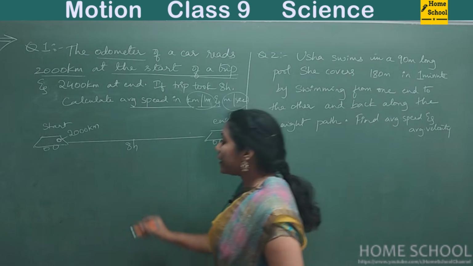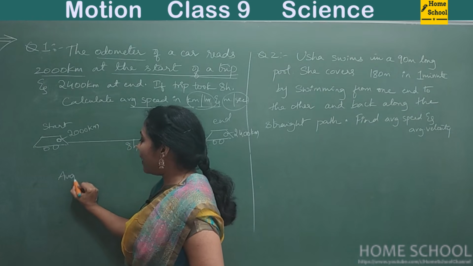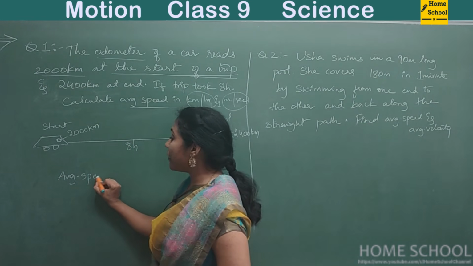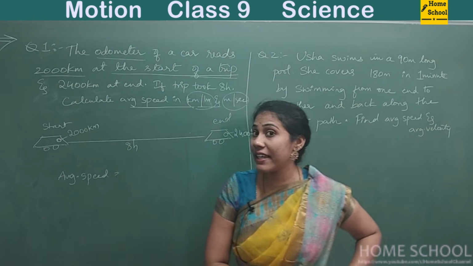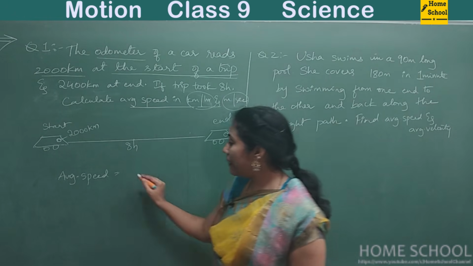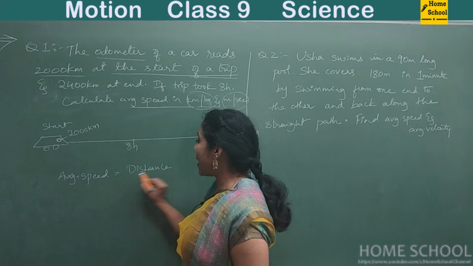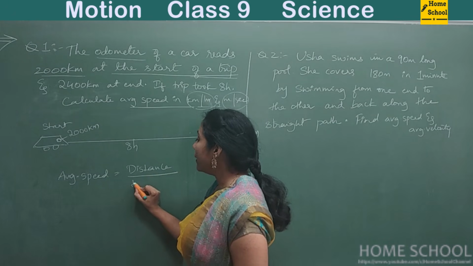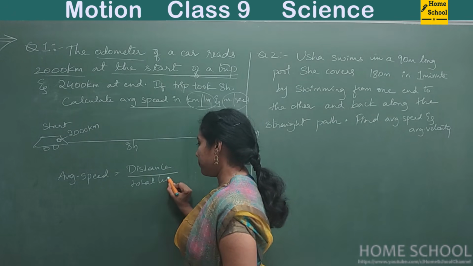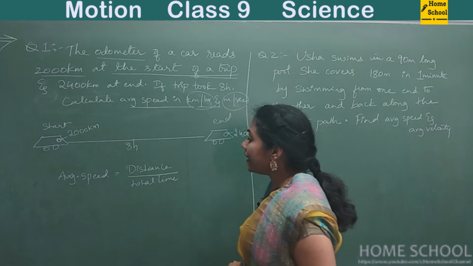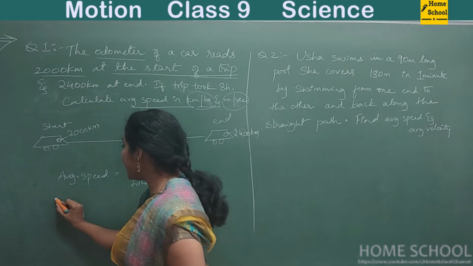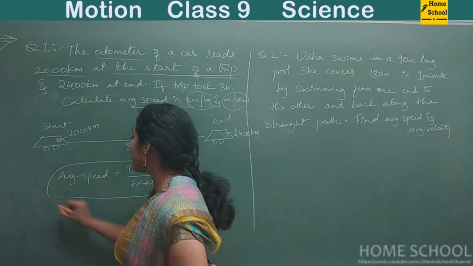What is average speed? Average speed formula we have studied, right? It is nothing but total distance traveled divided by total time. Can you tell me what the distance is here? This is the formula you have to use.